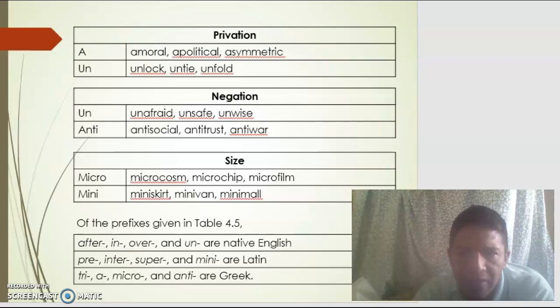Prefixes of size: macro, micro, microchip, microfield, miniskirt, minivan, minimal. The prefixes given in Table 4.5, after, in, over, and un are native English, but pre, inter, super, and mini are Latin. Tri, micro, and anti are Greek.